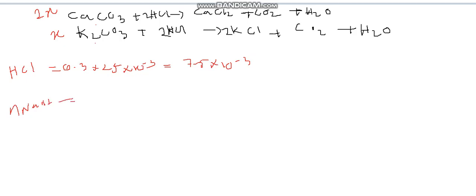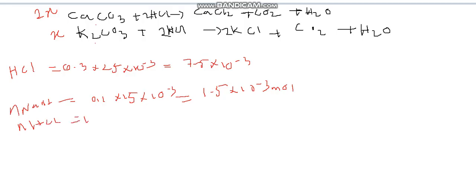NaOH is 0.1 mole per decimeter cube into 15, the endpoint reading, 15 into 10 power minus 3. Then you will get 1.5 into 10 power minus 3 moles of NaOH. Now you know NaOH and HCl react 1:1. Therefore moles of HCl reacted with NaOH is also 1.5 into 10 power minus 3 mole. That is the remaining HCl reacted with NaOH.